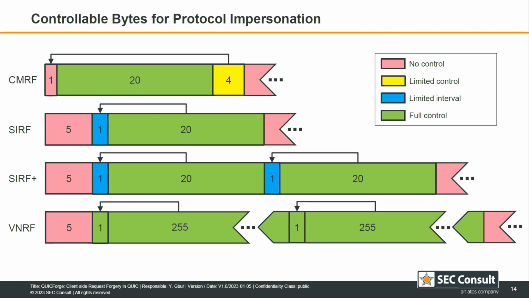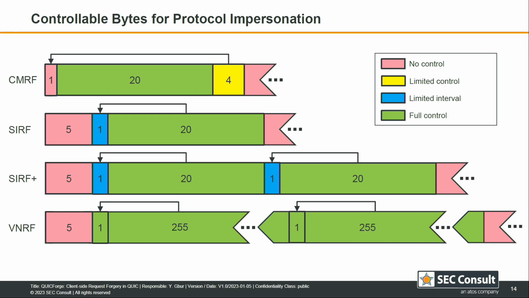And then we have a really interesting case, which is the last one, with the version negotiation. To support future changes in the protocol, the server has to allow up to the full byte range that is encodable in this 1 byte. So we can have per CID up to 255 bytes.